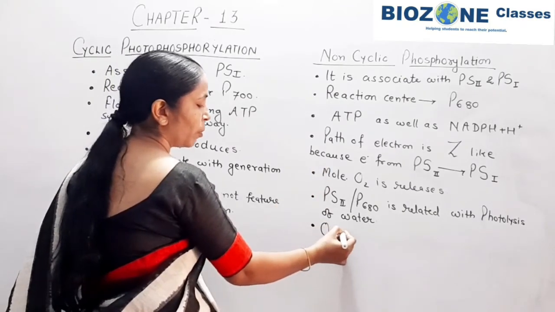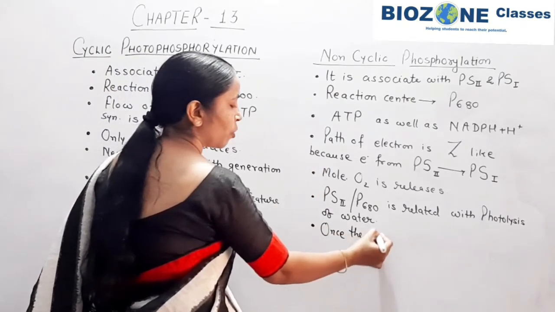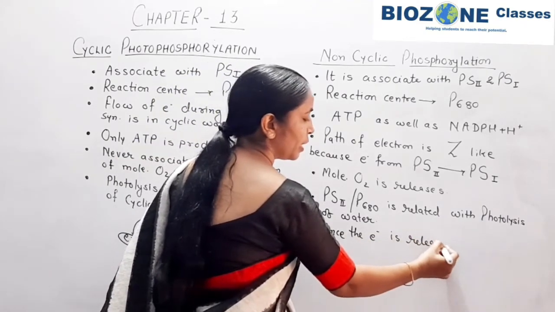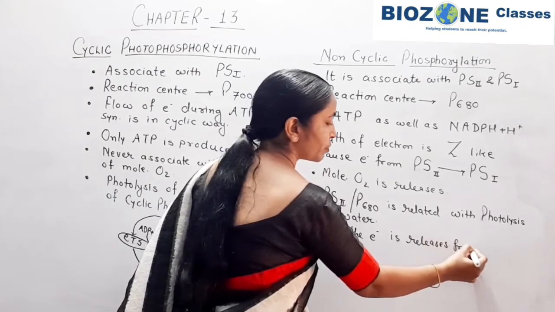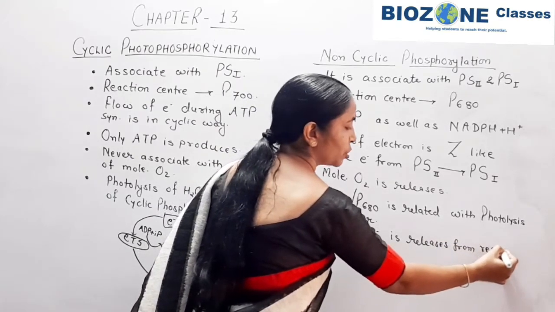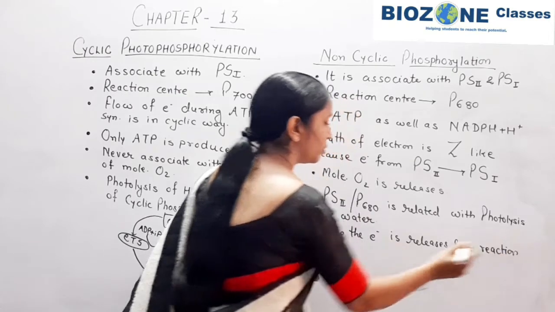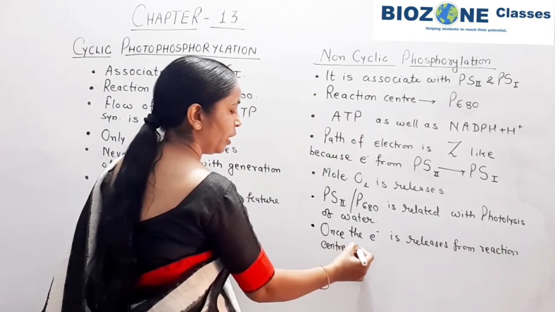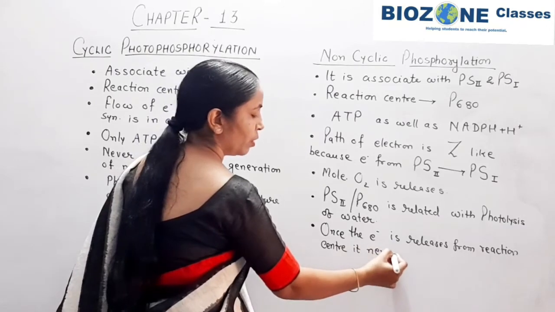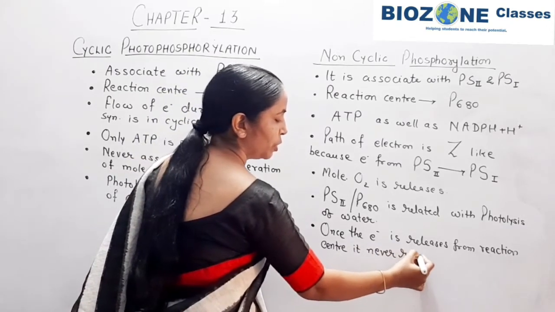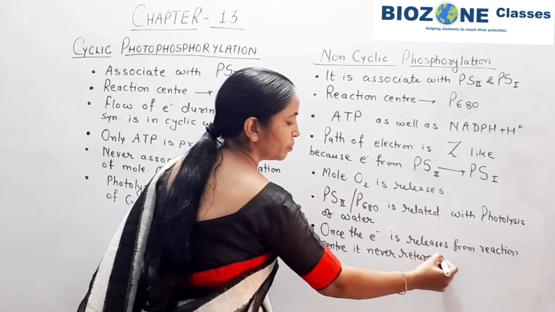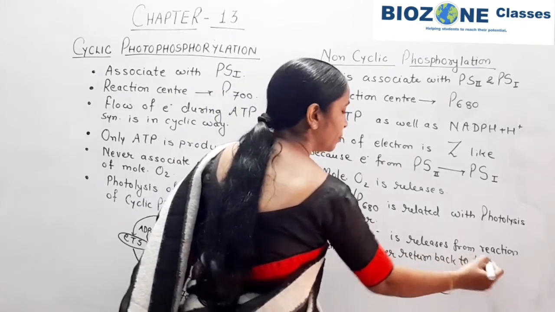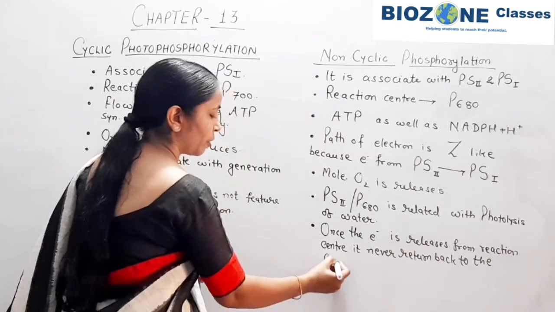Once the electron is released from the reaction center, it never returns back to the center.